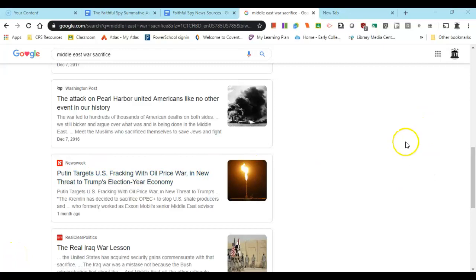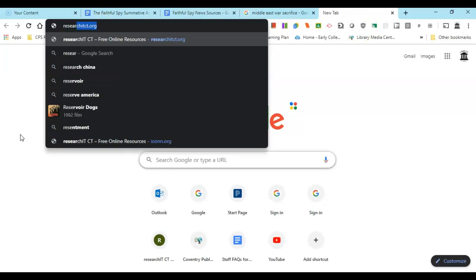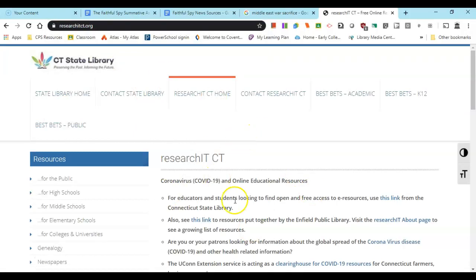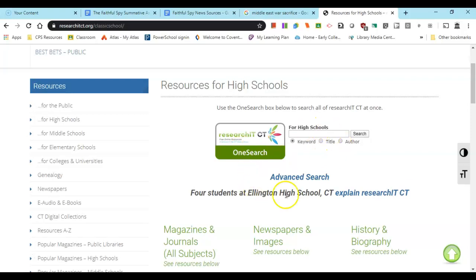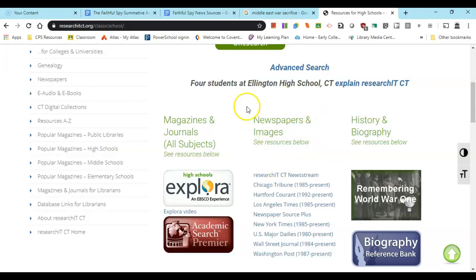I think everybody's heard me speak about researchIT, and I know that can be tiresome to hear about, but in this case, I genuinely think this is one of the better places to go. So we start off with researchit.org. You get this familiar looking format here. So we're going to go to 4 high schools. And then if we scroll down a little, most of us go to advanced search from this point. We're going to avoid that. We're going to look at a smaller segment of this collection of databases. We're looking at newspapers and images.